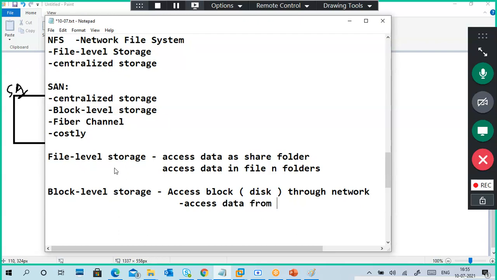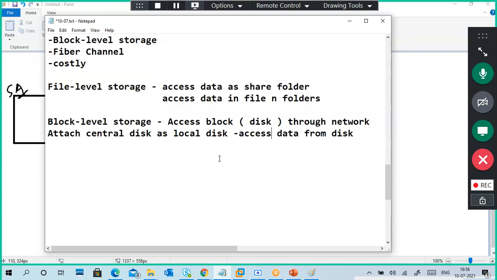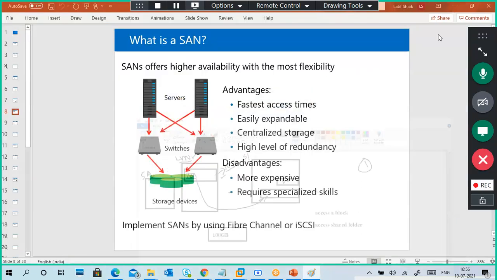We are attaching a disk and we are accessing the disk as a local disk. The disk is in a central location, and we access the data from the disk.